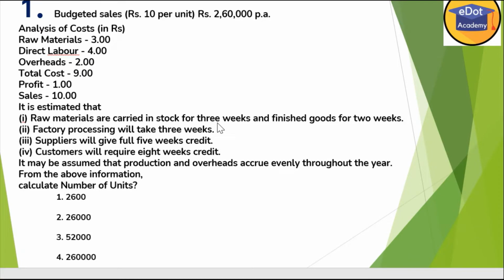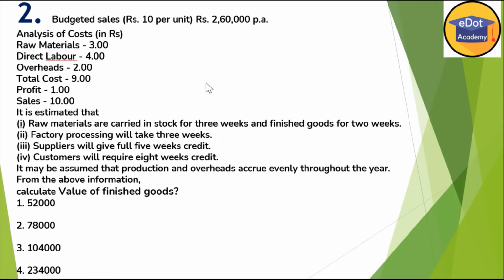Now next, moving ahead, second question, now data is same. So you have already understood, and next question is posed here: value of finished goods. So they are asking what is the value of finished goods. Now you have to see from where we are getting the value of finished goods. Okay, so where is the value addition? Value addition in finished goods is here.